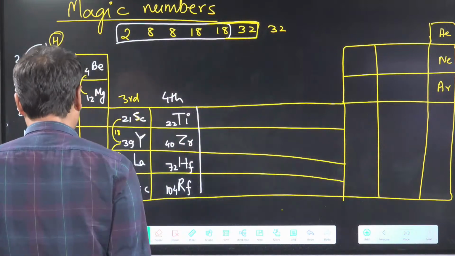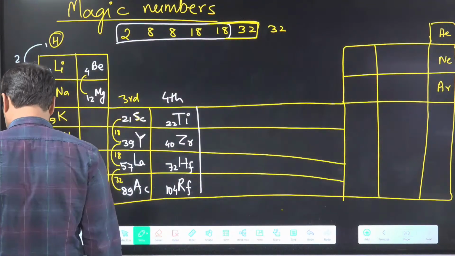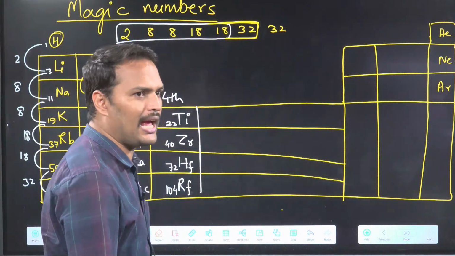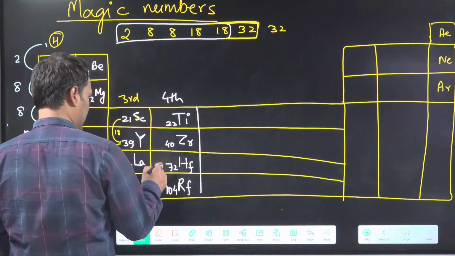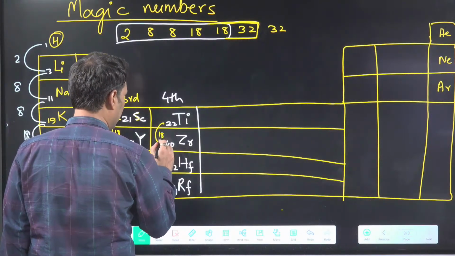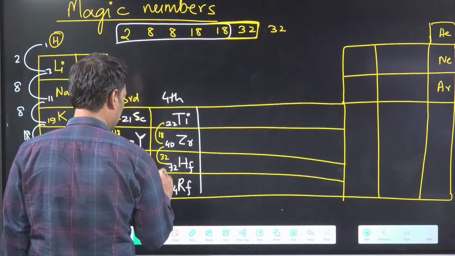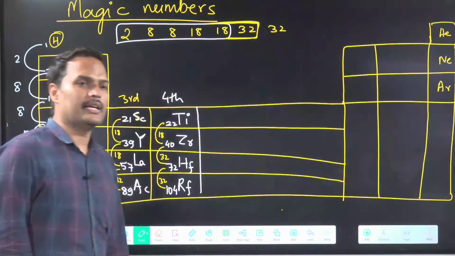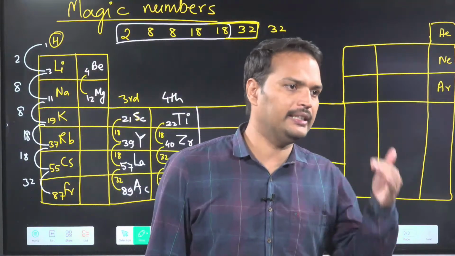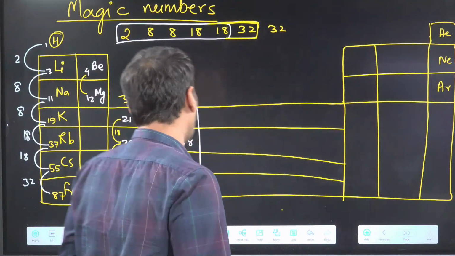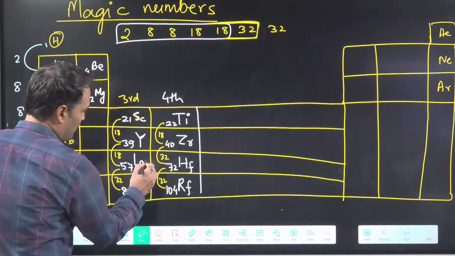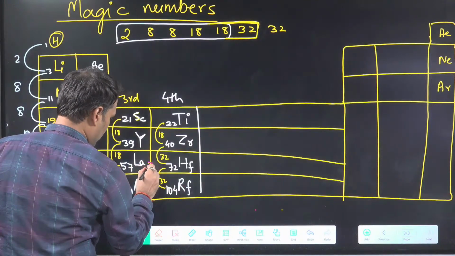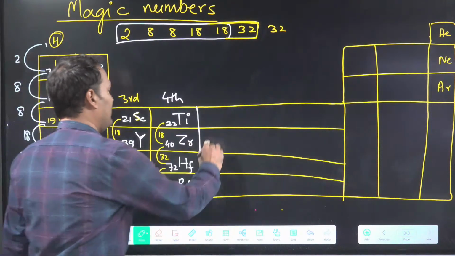Is it the same 18, 18, 32? Tell quickly. Check the gap. No, sir. This is 18. Then you will see 32. Then 32. So this is what I wanted to tell. In the third group it is 18, 18, 32. But from the fourth group onwards, it is 18, 32, 32. Because here we have the 14 F block.